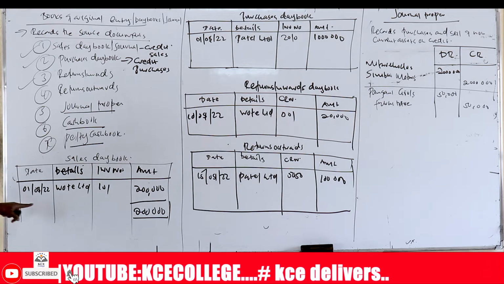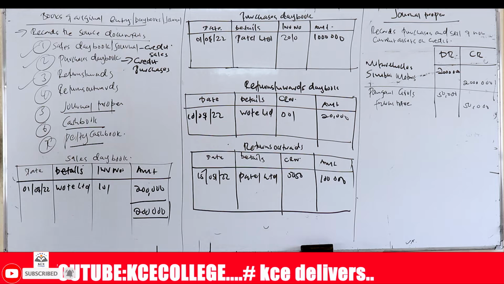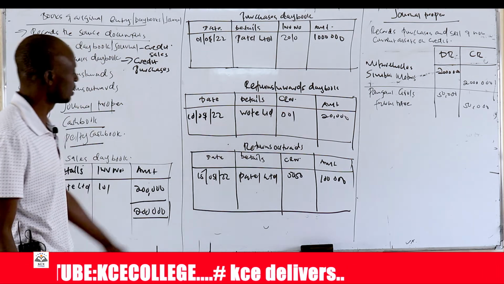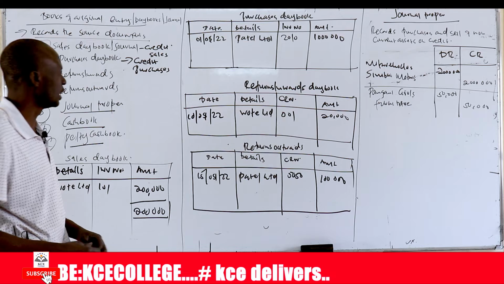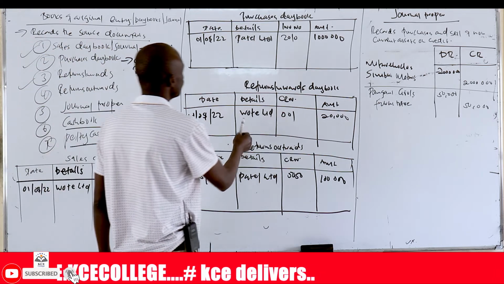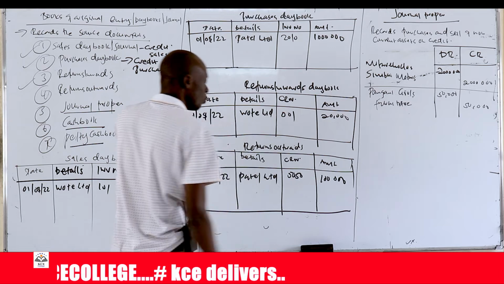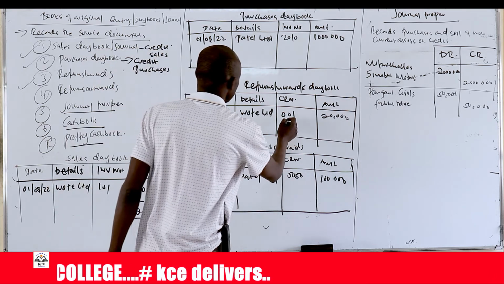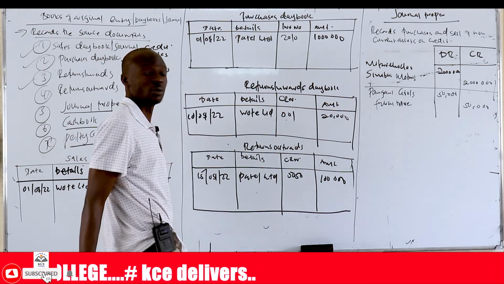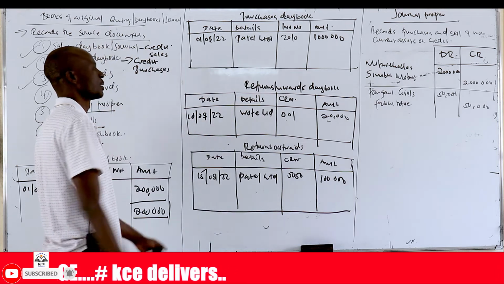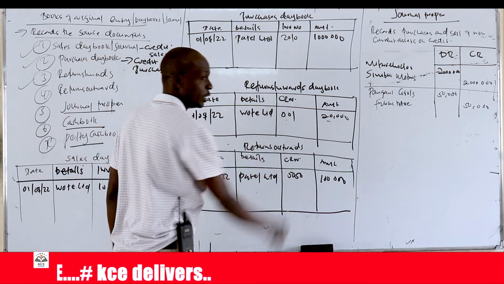Remember, these are the books that record source documents. So for example, we had sold goods to Hotel Limited on 1st August 2022. After some days, on the 10th of August, they decided to return some of the goods that had initially been sold. So we write here the date the goods are being returned, then that they are coming from Hotel Limited, and the credit note number that we are issuing is 20,000, and then we indicate the amount. So all the sales returns will be recorded in this book.